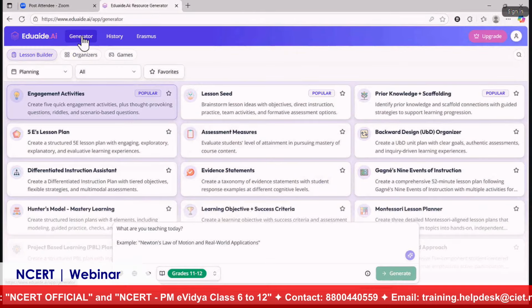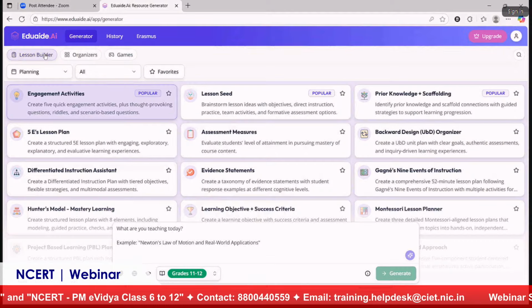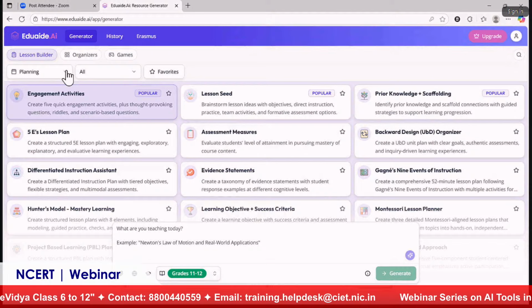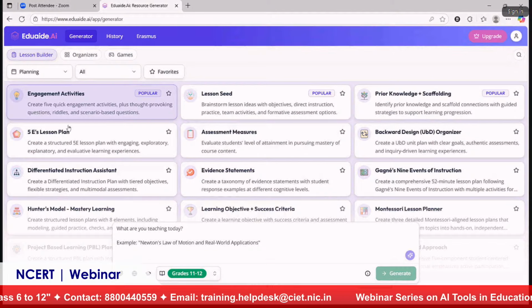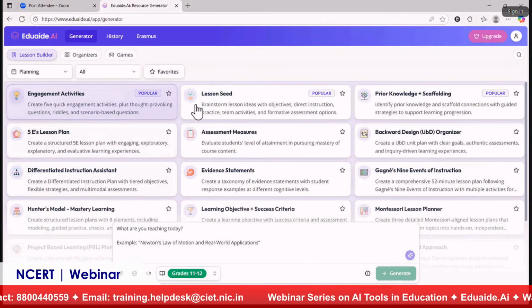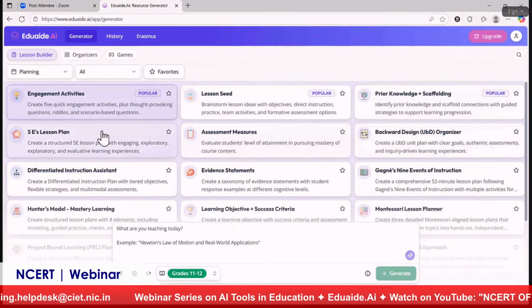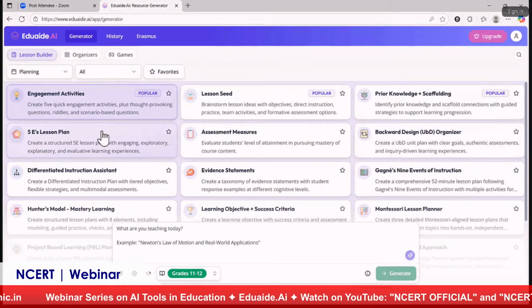First, we are going to click generator, which is the main feature, then go to lesson builder, which is the category, and then we will choose the planning subcategory. And what are all these? This is the important thing that I missed out. These are all the resource types. So instead of typing the prompt, you can choose any resource type, whatever you want for the topic that you are teaching. Let me start with a simple one.